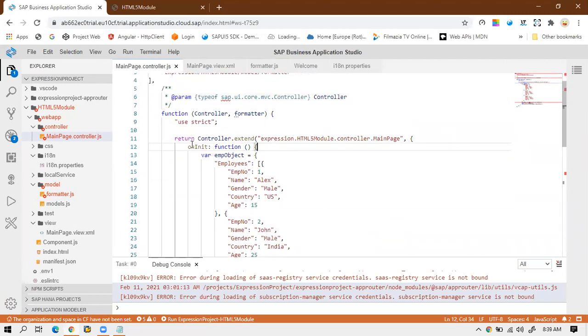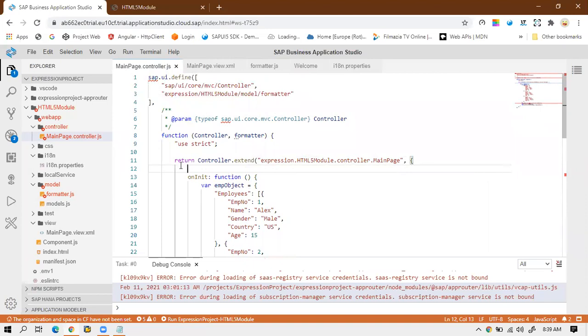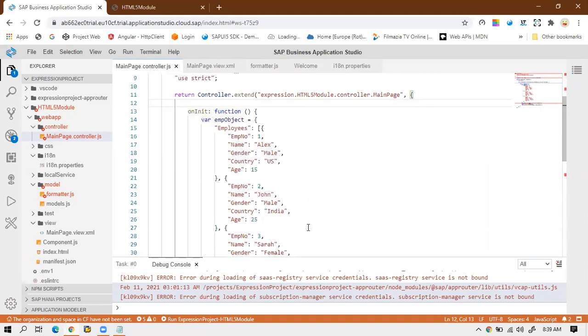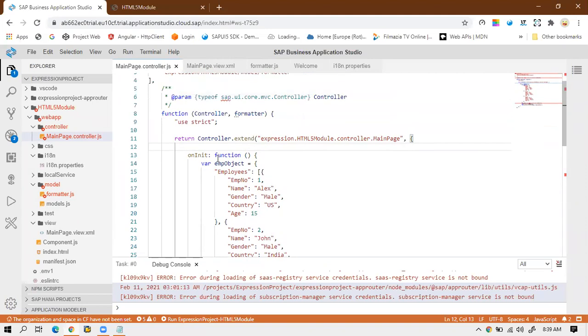So before the onInit, I will initialize it inside a local property, so that using that property it can be accessible throughout the functions, and also inside the view file. I will write formatter. So the formatter is a local property, and inside that I will pass this formatter.